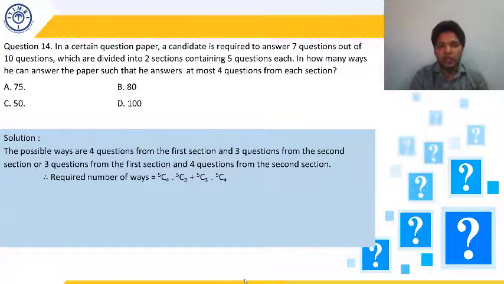We'll be getting 5. Similarly, what is the value of 5C3? It is going to be 5 factorial divided by 3 factorial into 2 factorial. So 5 into 4 into 3 factorial divided by 3 factorial into 2 into 1. 3 factorial gets cancelled out. 2 2s are 4, 5 2s are 10. So 5C3 is going to be 10.